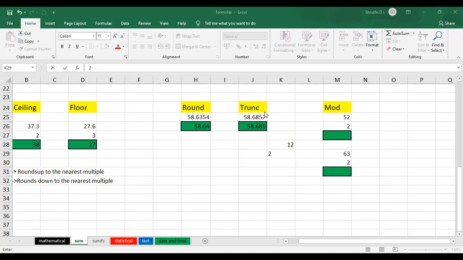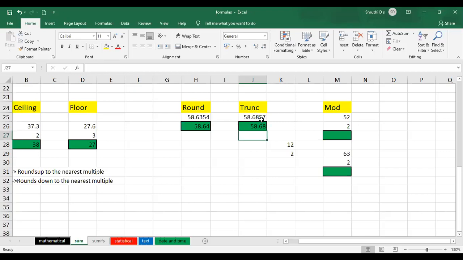But in truncate, if I want to display only 2 digits after the decimal point, I can just give 2 here, comma, the decimal numbers, and press enter. It is not converting or rounding up anything. It just selects the number as it is.